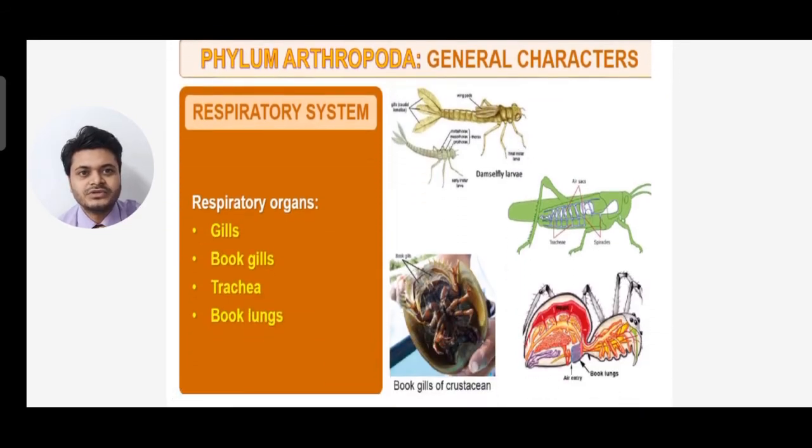Now let's talk about the respiratory system. They have a respiratory system with different organs: gills, book gills, trachea and book lungs. You can see the example, book gills of crustaceans, is given. So the respiratory system consists of respiratory organs like gills, book gills, trachea and book lungs.